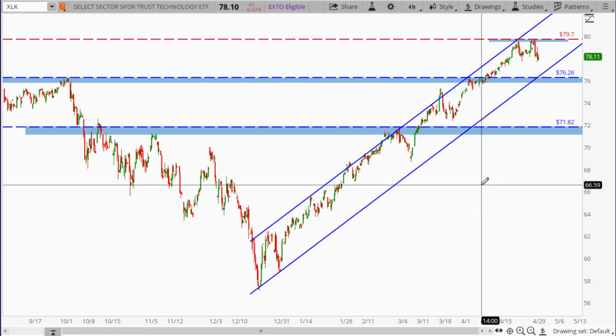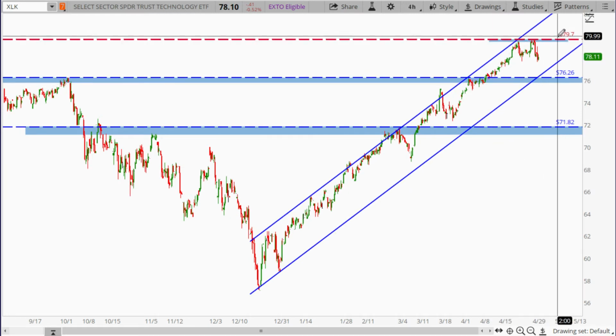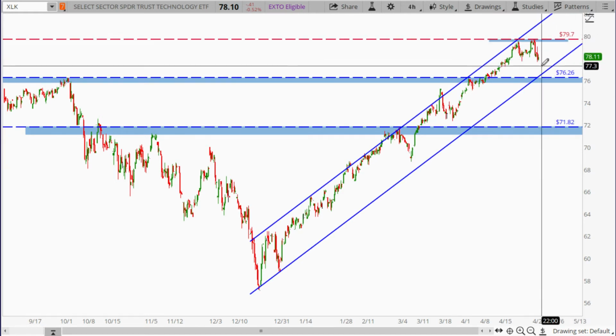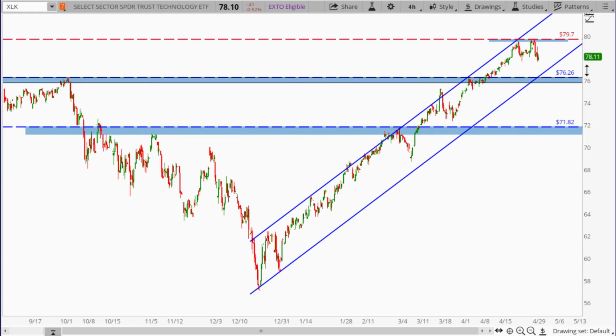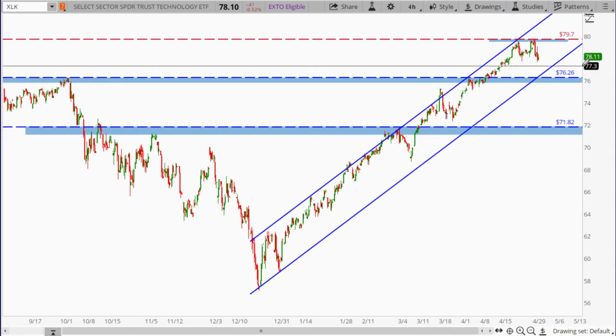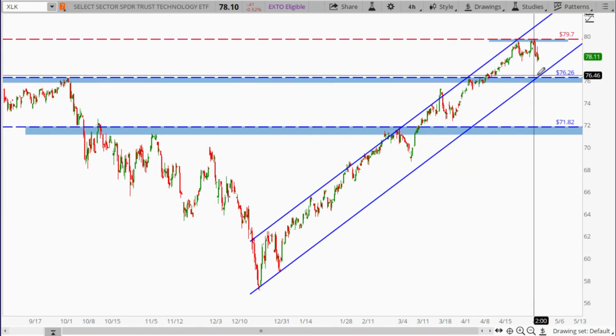The XLK, the technology ETF, see, it made a new high at 79.7, then it pulled back just like the QQQ. It's pulling back. If it continued to pull back, we're basically looking at this support level somewhere around 76.26 and also the lower trend line on this price channel as potential support.